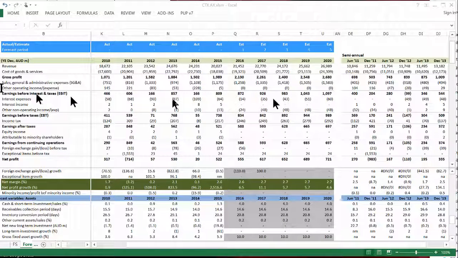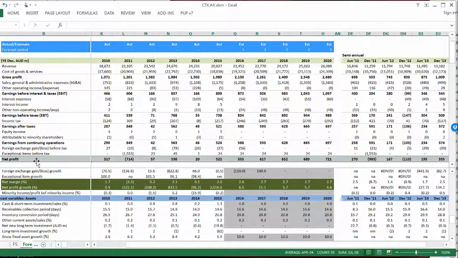Okay, the next company I'm going to talk about is a company called Caltex Australia. I'm going to look at the forecast here, and we can see the forecast of net profit. Let's just go right down to the bottom of the P&L. Net profit was 522, then 555, 617.